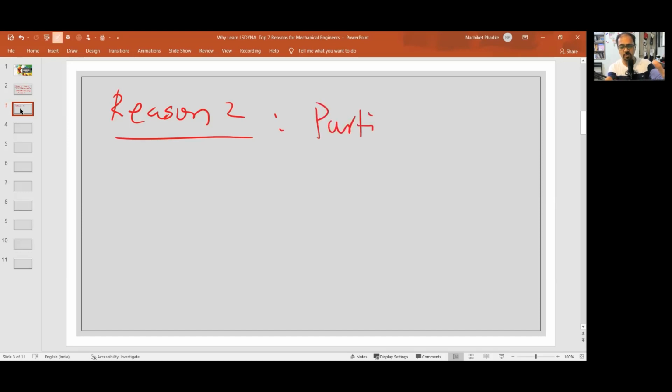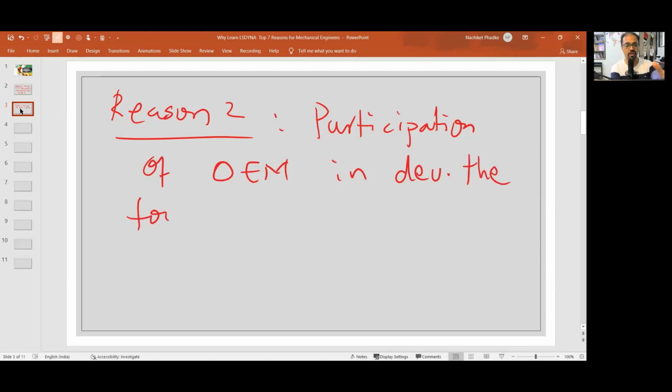Participation. I touched upon this point, but let's elaborate. Participation of OEMs in developing the tool. It's not just software. It is important that vehicle companies, OEMs, are giving back data to LSTC so that they can optimize their code. We touched upon this. So all of them participated.